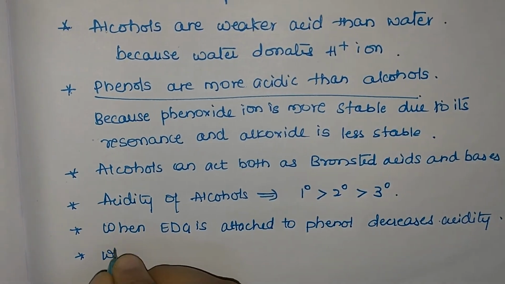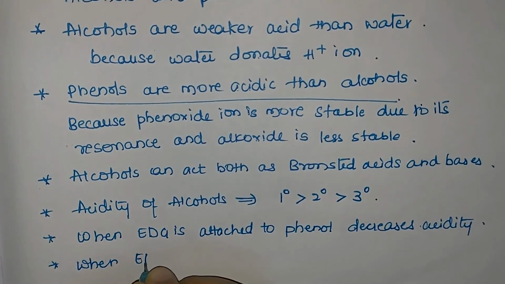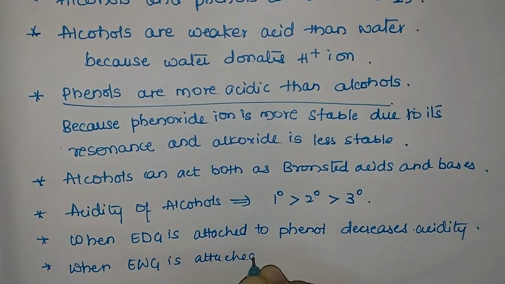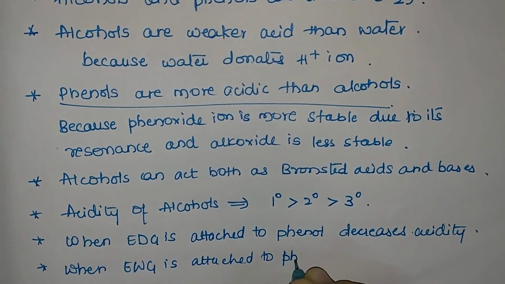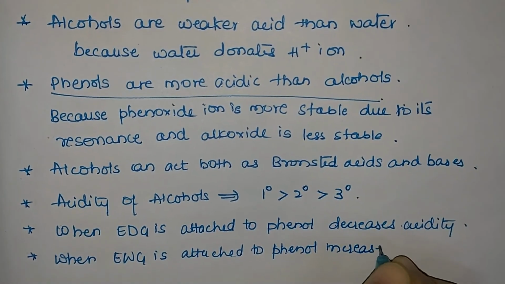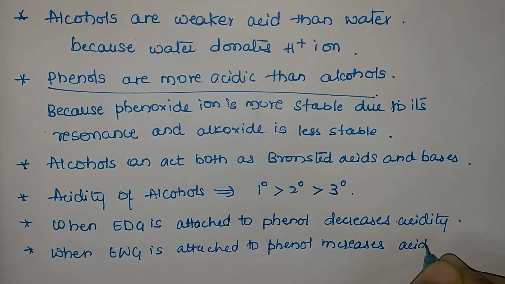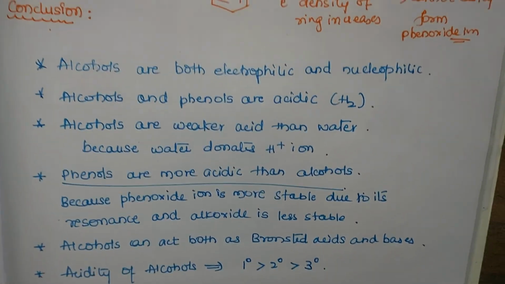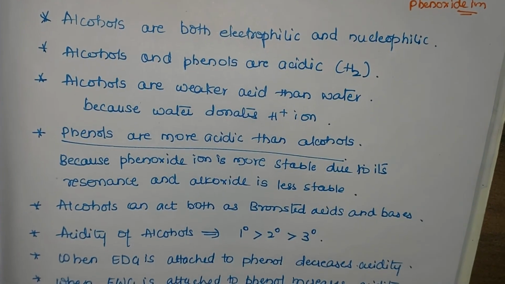Decreases acidity means what? Easily it cannot give H plus ion. So similarly, when an electron withdrawing group is attached to phenol, electron density decreases onto the benzene ring. Easily it can form phenoxide ion and hence we say that it increases the acidity of a phenol. Thus, when an electron withdrawing group is attached to phenol, it increases acidity. So, whatever we have discussed today, these are the main things you have to consider.